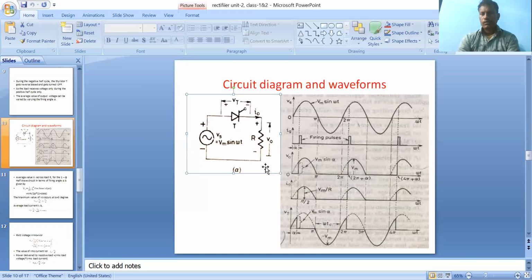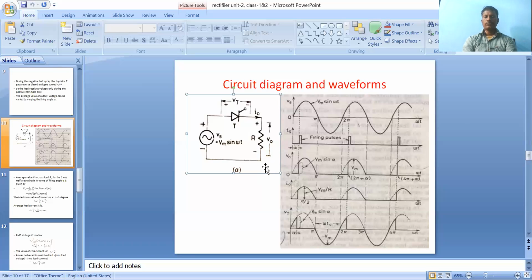In these explanations we should remember one definition. When we give the gate pulses, the thyristor comes into the conduction state, and we do this during every positive half cycle by giving the firing pulses. What is meant by firing angle? The firing angle is the angle at which the thyristor comes into the conduction state. So we apply the firing pulses at different instants of time during every positive half cycle.